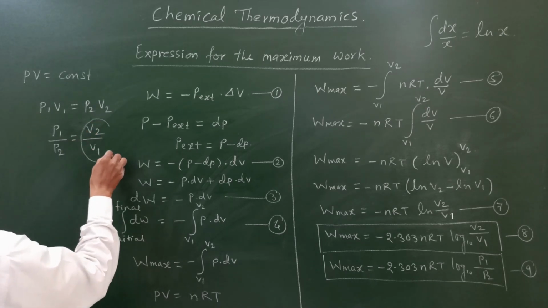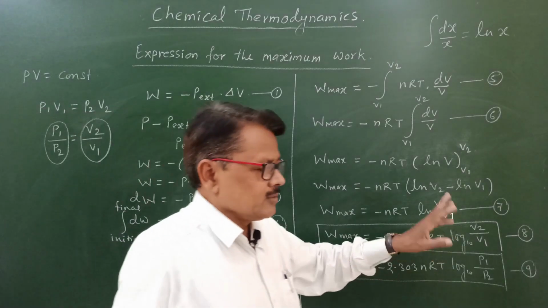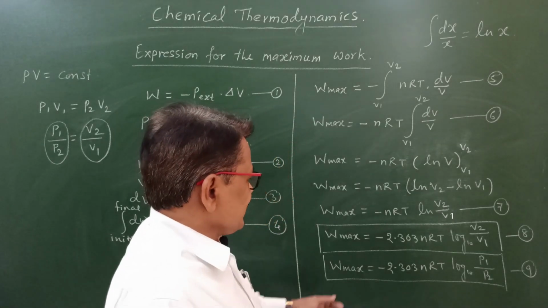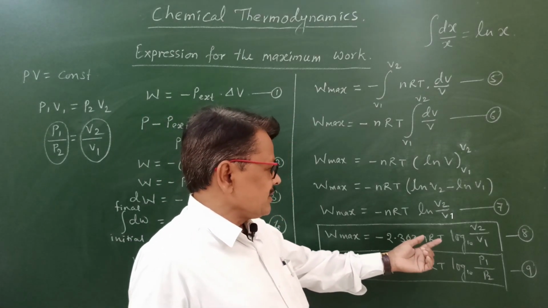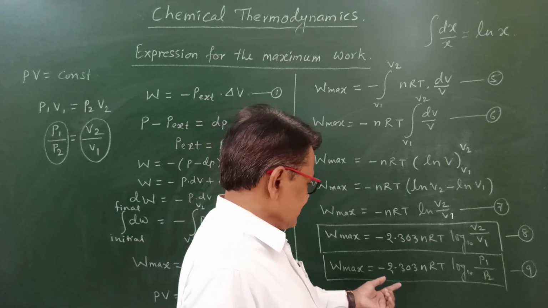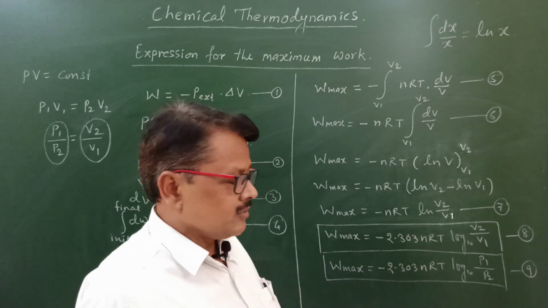Means instead of V2 upon V1, we can put P1 upon P2. So W max is equal to minus 2.303 nRT log to the base 10 of V2 upon V1, and W max is equal to minus 2.303 nRT log to the base 10 of P1 upon P2.